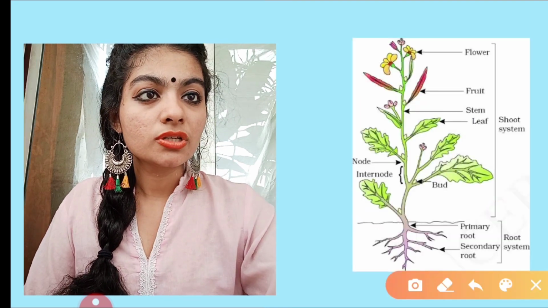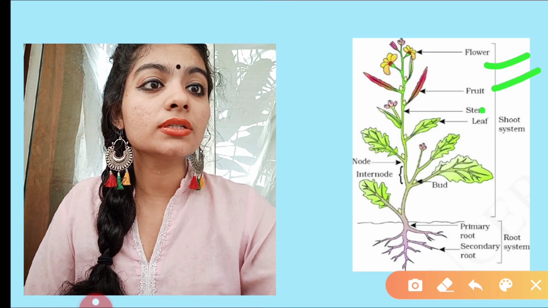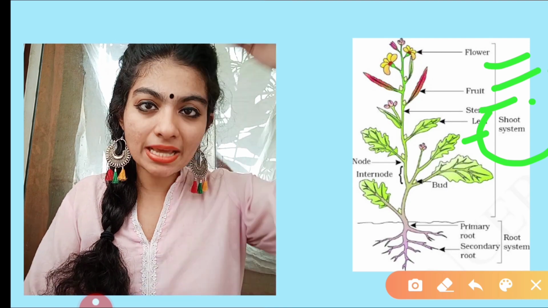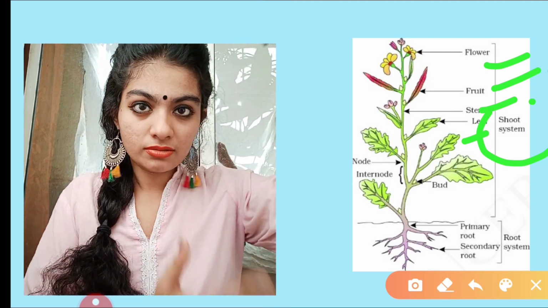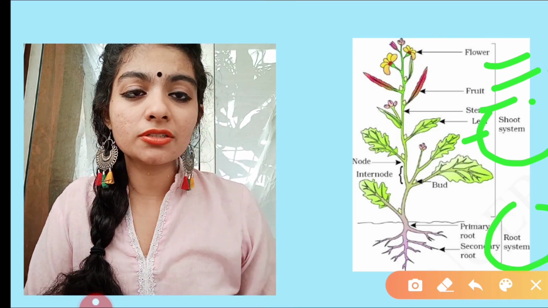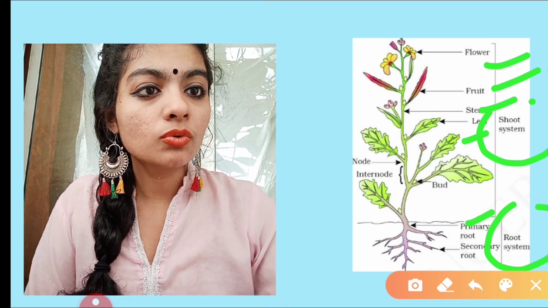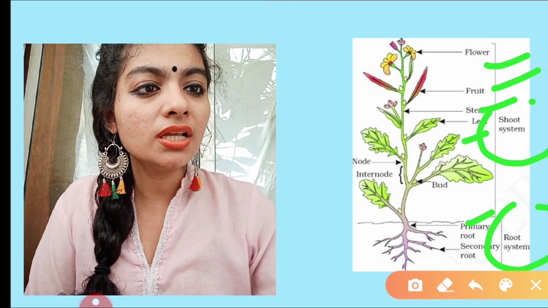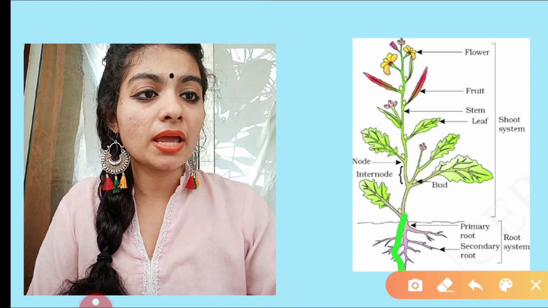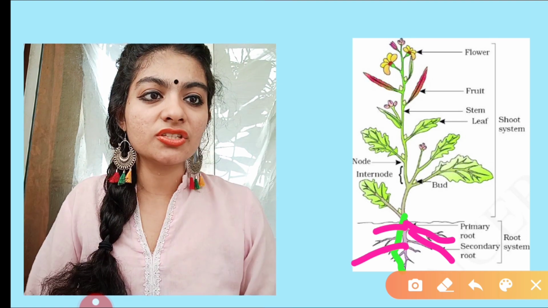If you look at this image, several parts of the plant: flower, fruit, stem, leaf, shoot system. Shoot system is the stem system, okay? The stem or the axis of the plant, that is shoot system. Also root system, there are different underground roots which we consume. Primary root system, secondary root system. Primary, look at the image carefully. This main axis is primary and these lateral branches or adjacent branches are secondary.